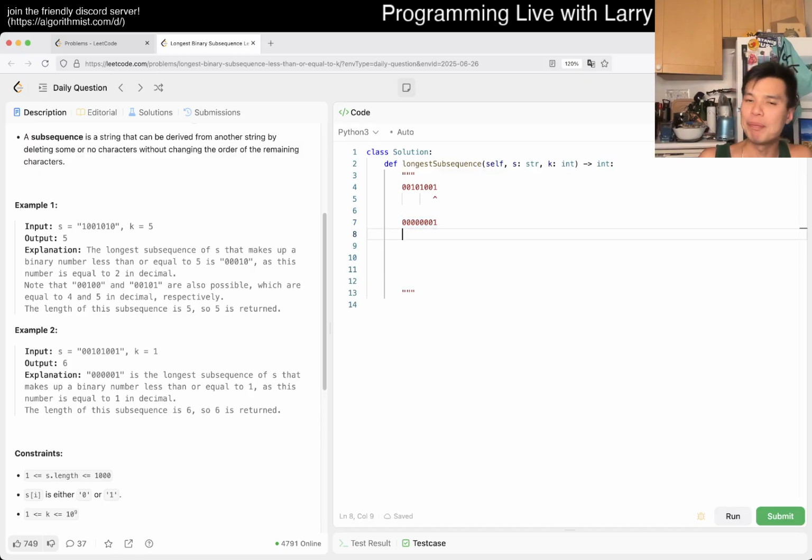But then how do you build it incrementally? So that you have this 1, you have some zeros, so you process the zeros, and then now you have this 1, right? Then what happens? Well, I don't know. Honestly, I'm not sure that I'm going the right way about this. This feels very weird.